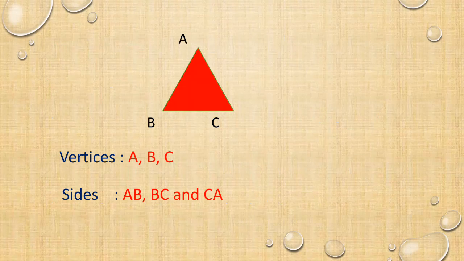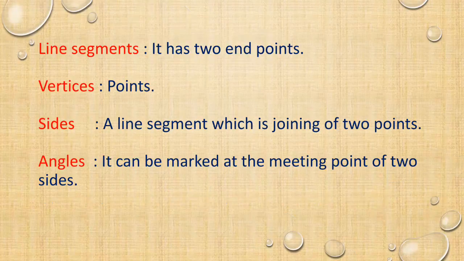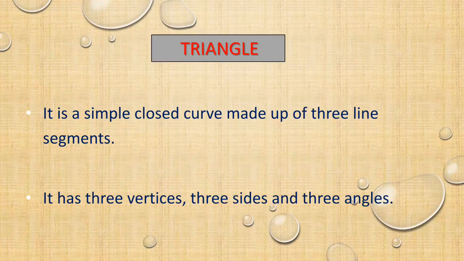A, B, C. These 3 points make a figure by joining the line segments. A, B, C are the vertices. Side: already I said, a side is a joining of 2 points.